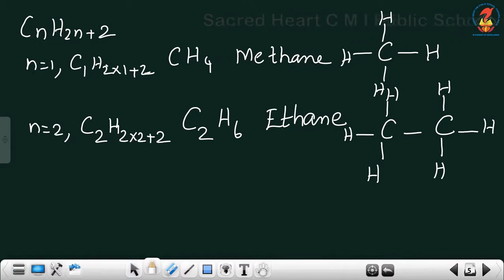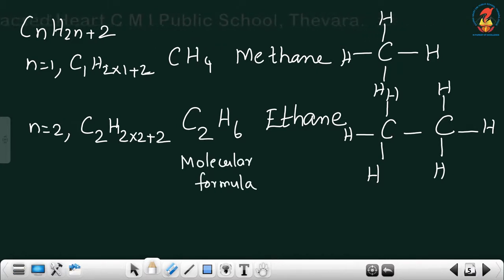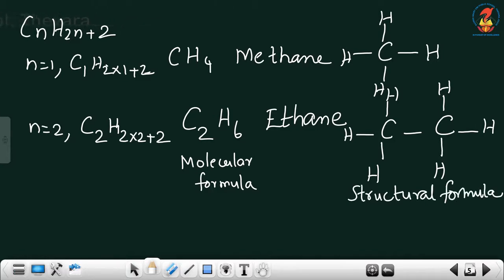So, n is equal to 2. This is known as molecular formula. C2H6 is called its molecular formula. This is the chemical name. This is structural formula. Now, you can condense it and write, we call it as condensed formula.